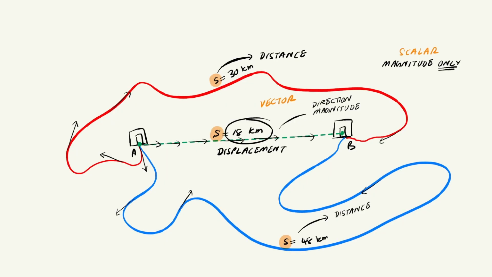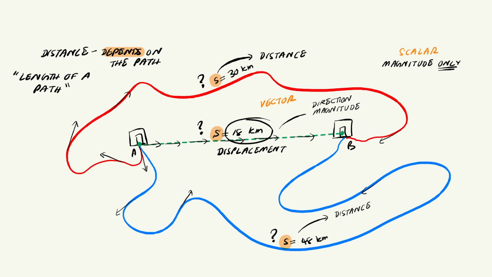So let me ask you something. What is the distance between A and B? Is it 30? Is it 48? Is it 18? Take a moment. What would you say? Here's the truth. You can't give one single answer. All three could be correct. And the reason is that distance depends entirely on the path you take. Distance is defined as the length of a path. So distance could be 30 kilometers or it could be 48, because those are the two paths available to you.